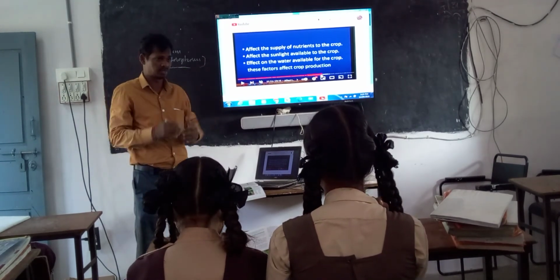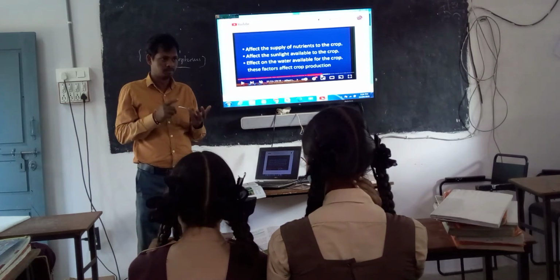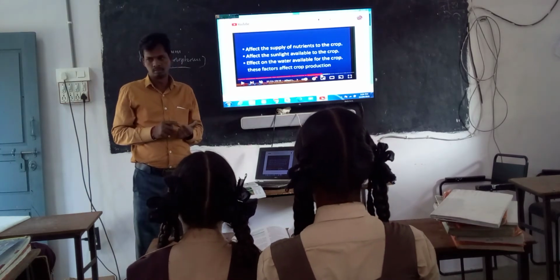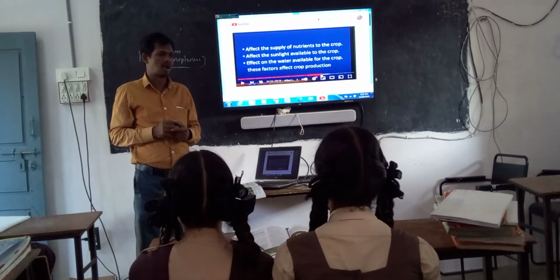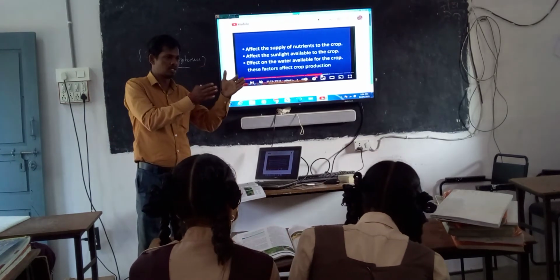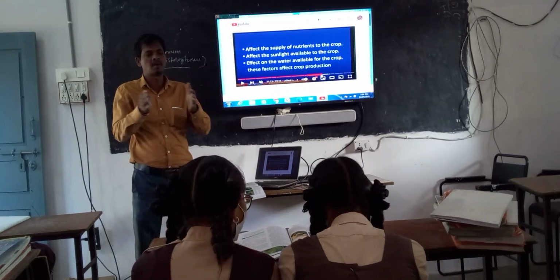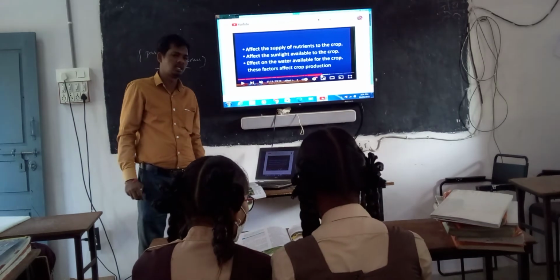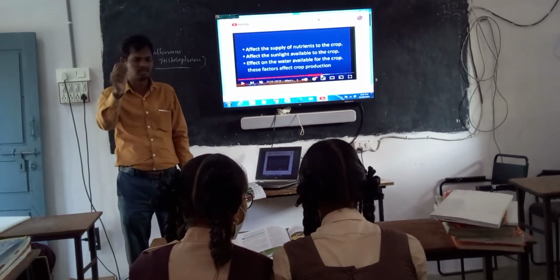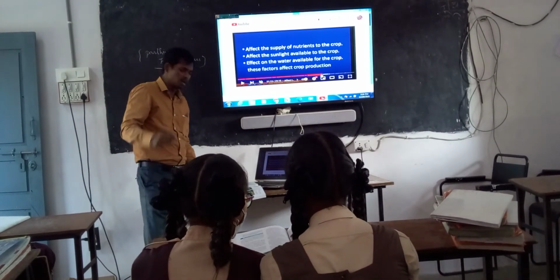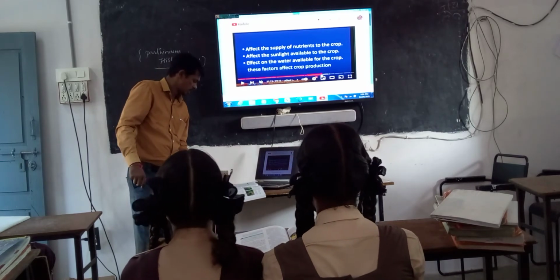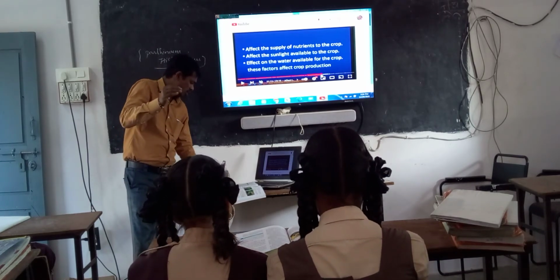We are growing various types of crops: cotton, paddy, red gram. These are the very important major crops we are growing in our area. Along with these different crops, which type of weeds are growing in these three types of crops? You should collect the information, the weed names and which crop we find them in. If possible, collect these weeds and make a display.